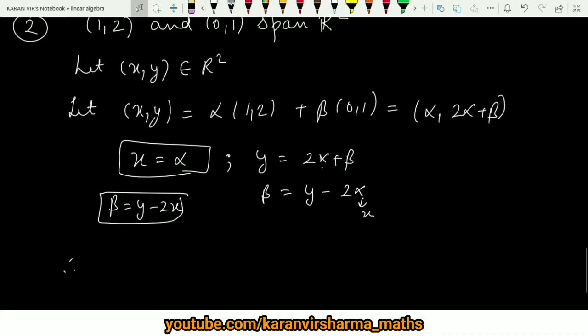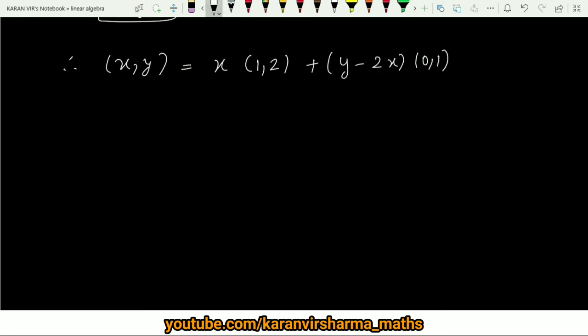Therefore (x, y) is equal to, alpha is x, so x times (1, 2) plus beta, which is y minus 2x, times (0, 1). So you have written any arbitrary vector (x, y) in terms of (1, 2) and (0, 1), and hence from here we can say that (1, 2) and (0, 1) span R square.